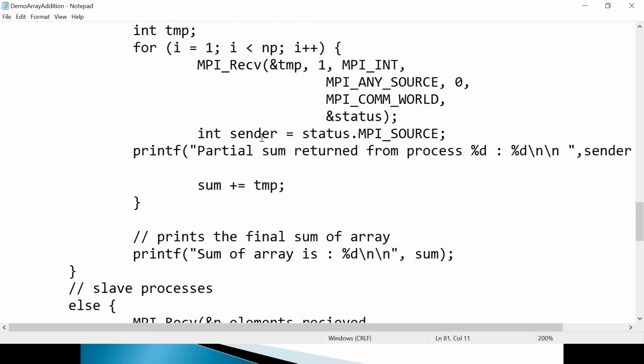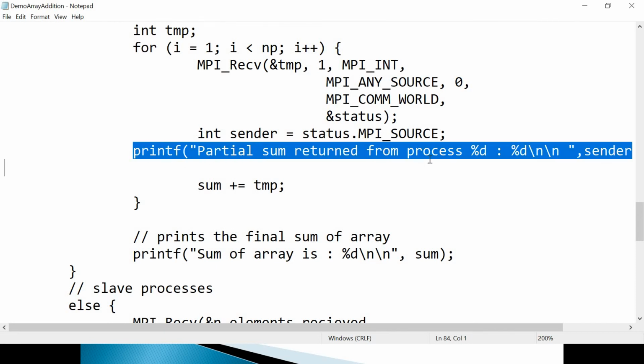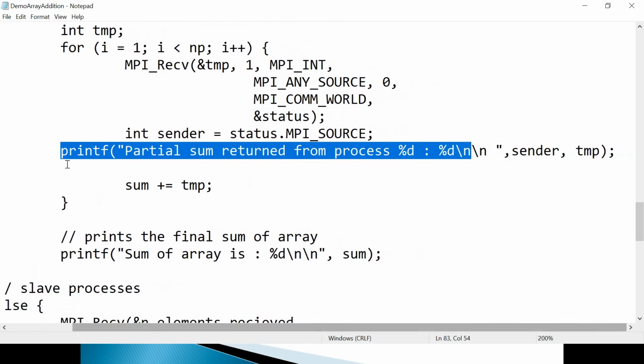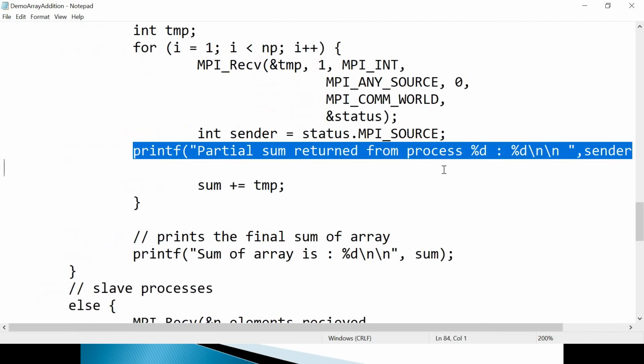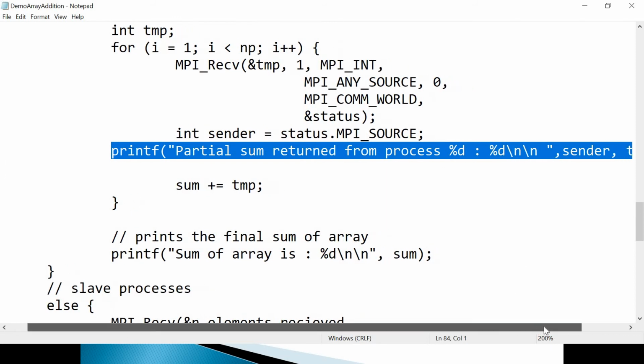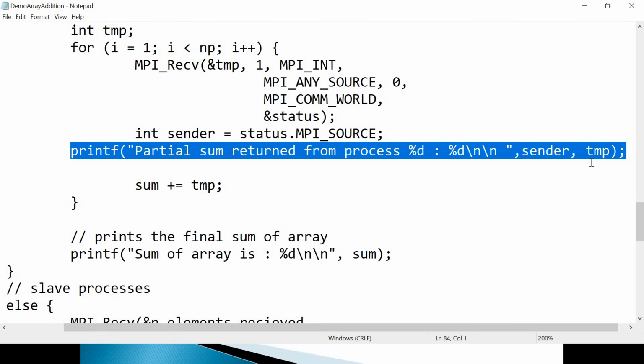Here I have declared int sender, and I am storing status.MPI_SOURCE in that sender variable, so that I can print like this: partial sum returned from so and so process, and the partial sum also. So focus on this printf, and I will show you the results also. Partial sum returned from process %d.